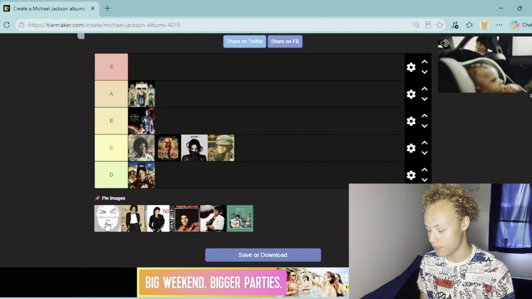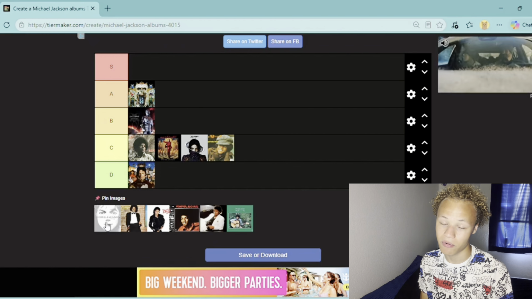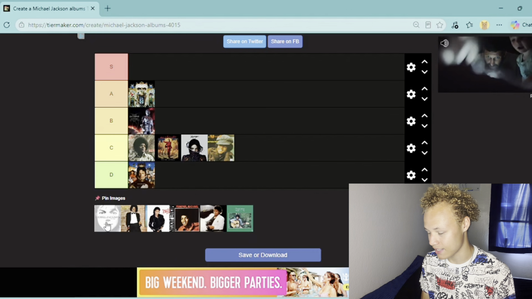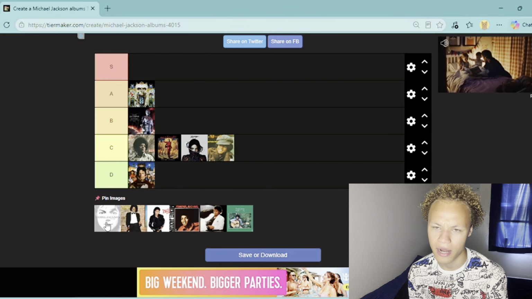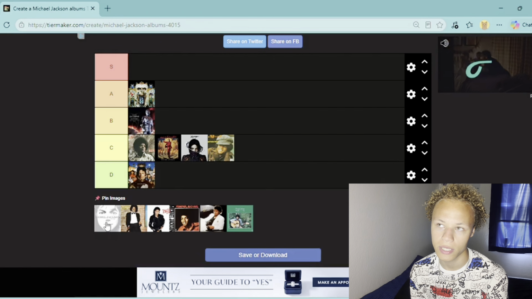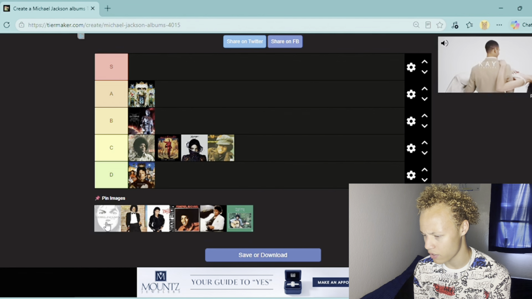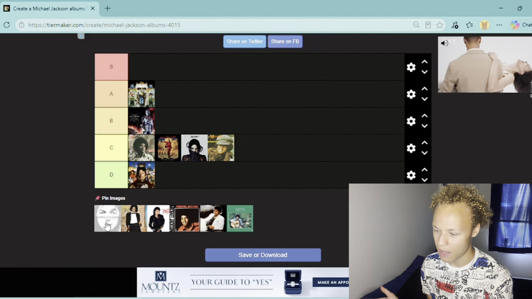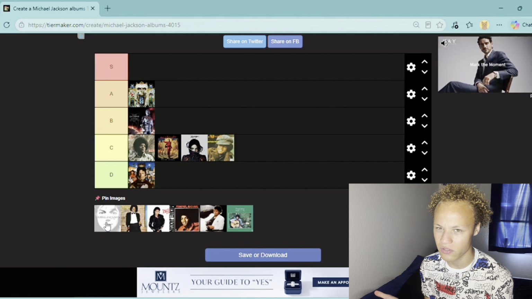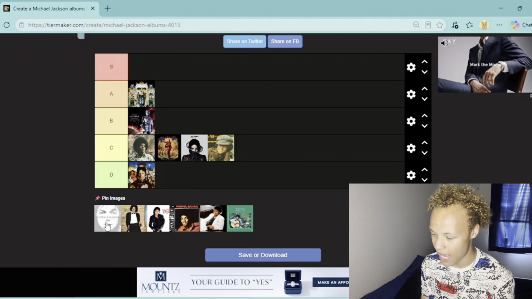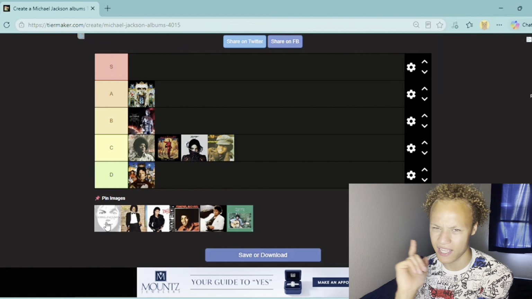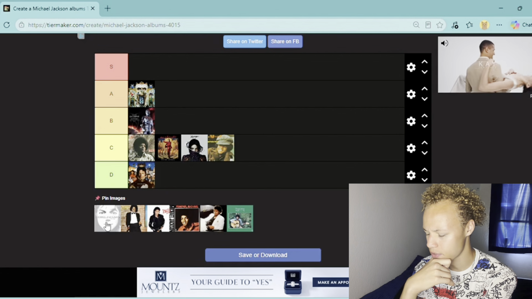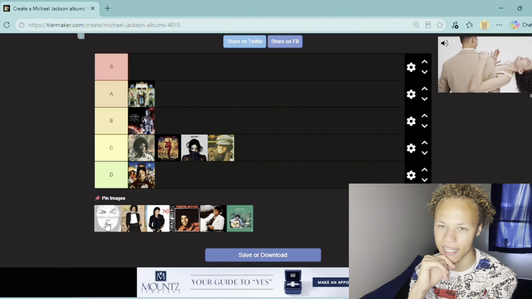Now I really don't want to say this about Invincible, but sadly, I can safely say it probably is his worst album out of the big six, unfortunately. The main reason I say that is because, unlike all his other albums, all the way from Off the Wall to History, there really are no real bangers on this album. There's nothing on this album that says only Michael Jackson could have come out with those songs. A lot of these songs remind me of NSYNC, the Backstreet Boys, Destiny's Child in some form, like any boy band from the late 90s, early 2000s.